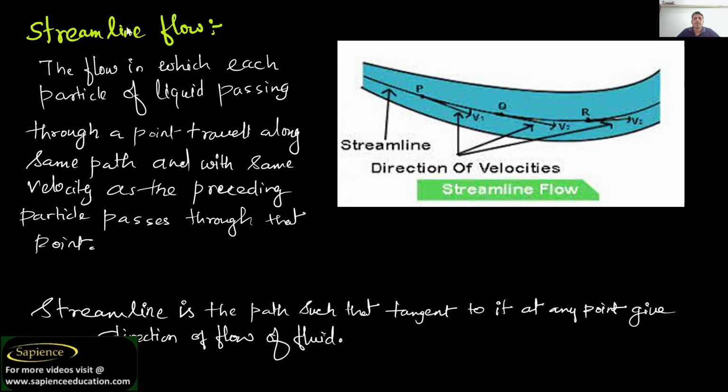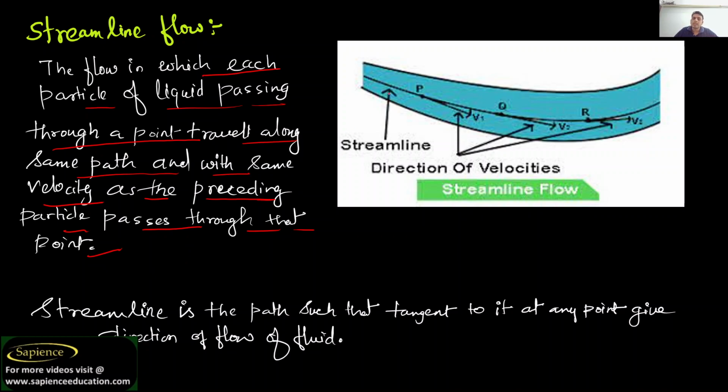Okay. Now the third is streamline flow. What is streamline flow? From the figure you can understand, but before that we need to understand the definition. The flow in which each particle of a liquid passing through a point travels along the same path with the same velocity as the preceding particle passes through that point. Do you understand this?